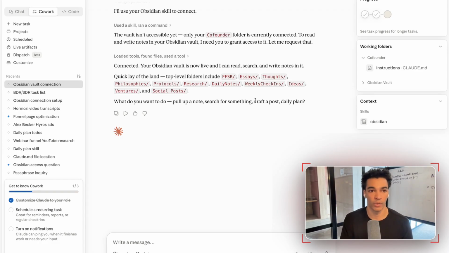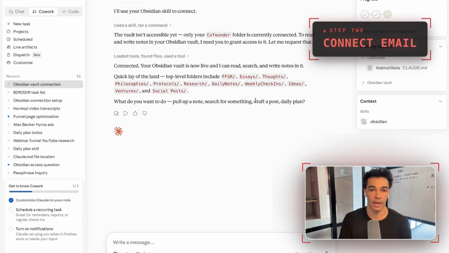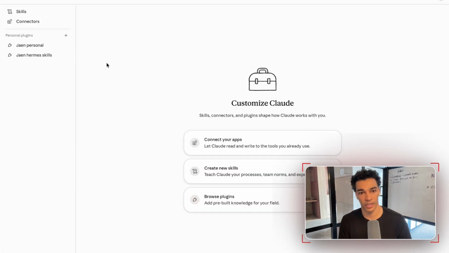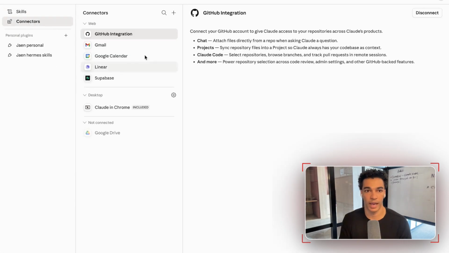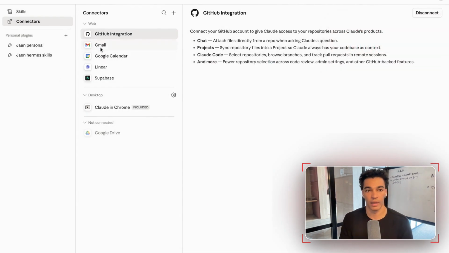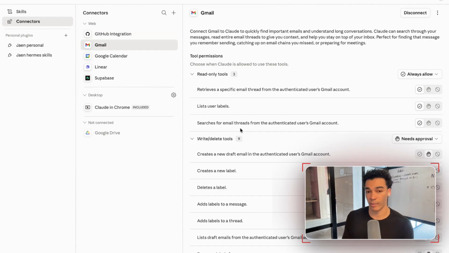Let's give you one quick example, which is just connecting your email account and then having it pull in all of the information from your email and saving it to Obsidian. So the first thing to do is head to this Customize tab, head to Connectors, and then add a connector, browse, and search Gmail. Obviously, I already have that connected. I actually haven't synced my Gmail into my Obsidian, so we'll use that as a good example.